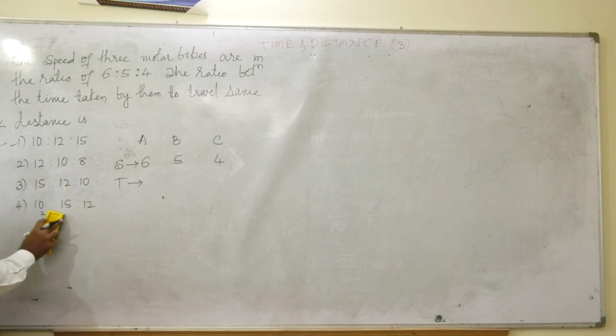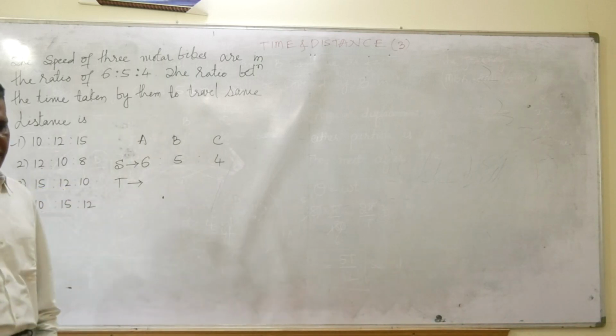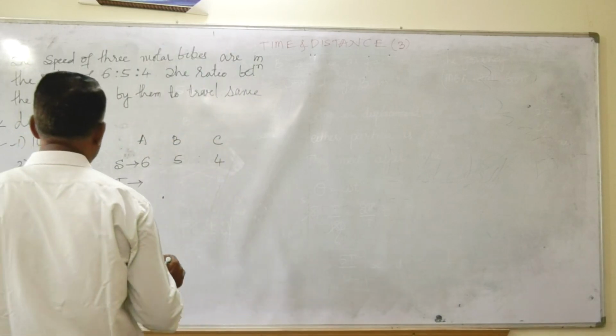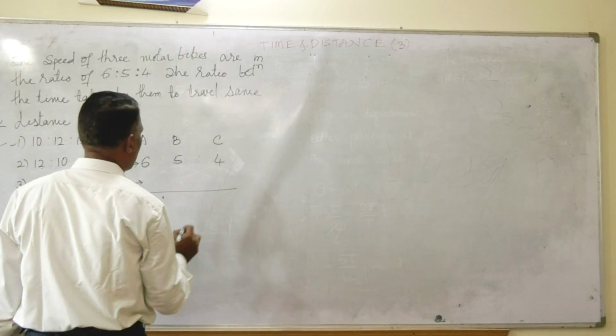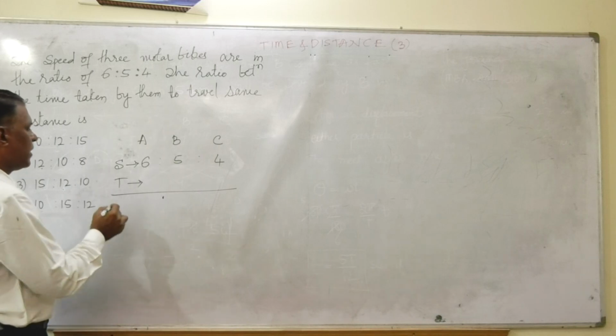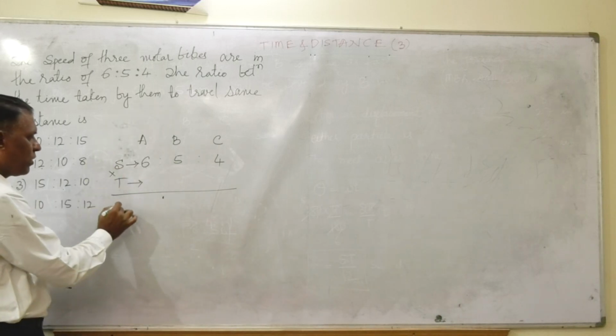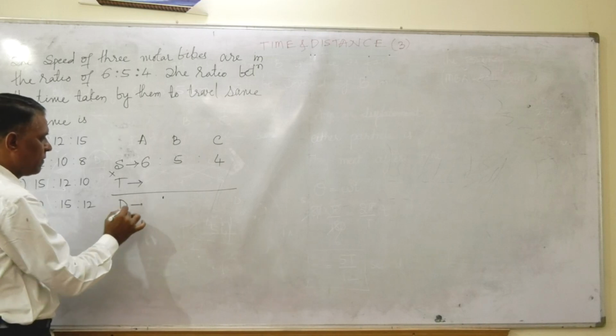Now, how can I do this? We all know distance is a constant. If a distance is a constant, you can fix the distance. Speed into time is the distance, friends.